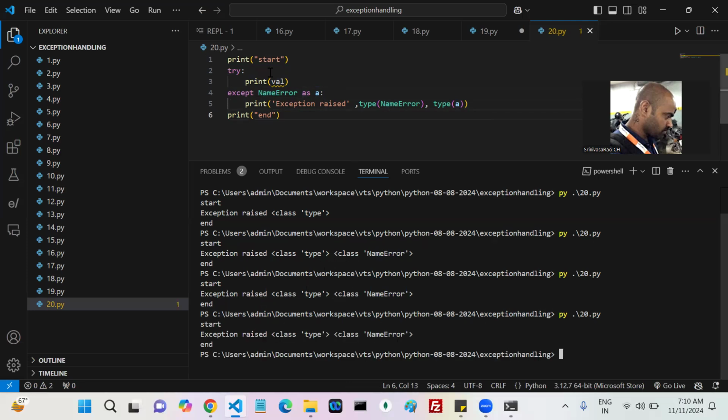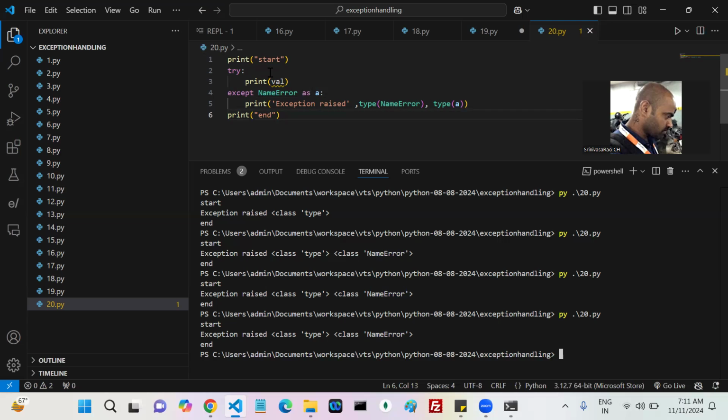Yes or no? So whenever the exception is raised, first Python checks the exception type: name error, value error, like that. What kind of exception is that? It finds the exception class and creates an object.